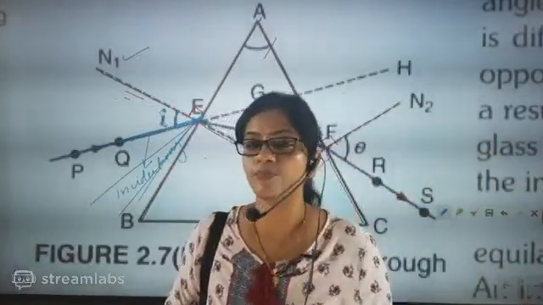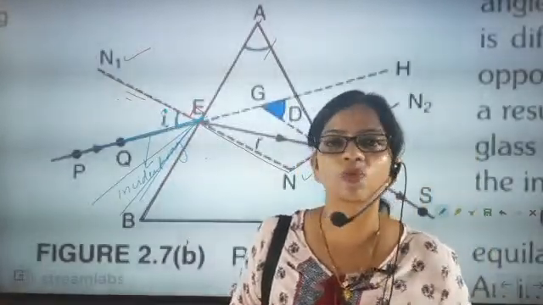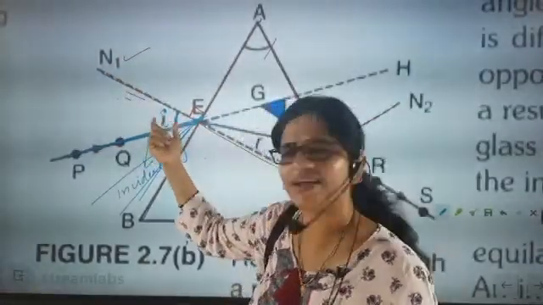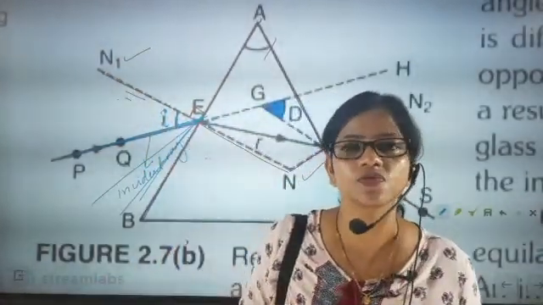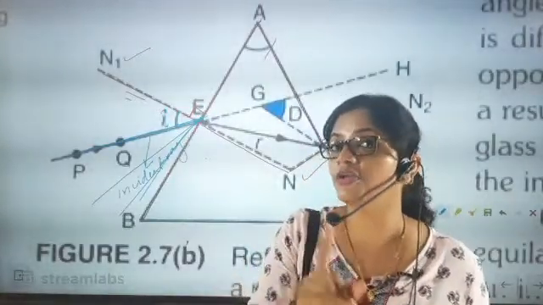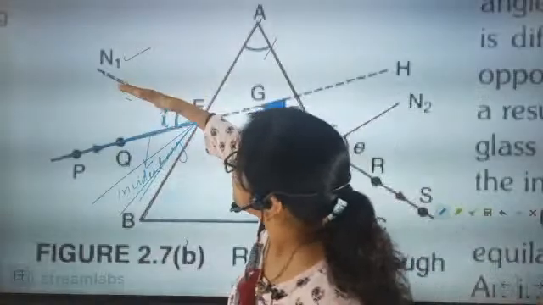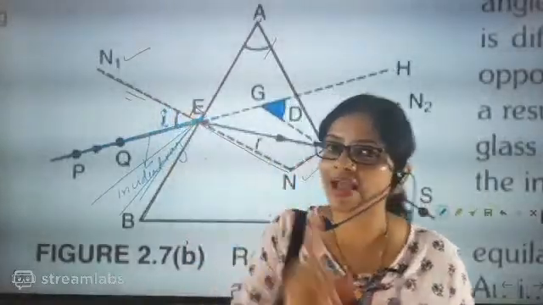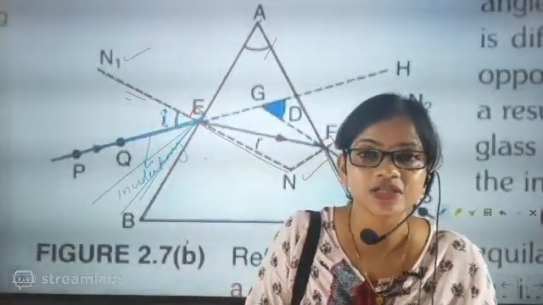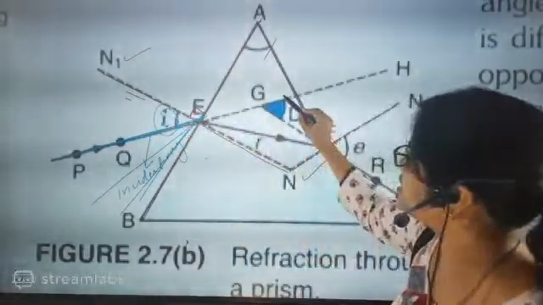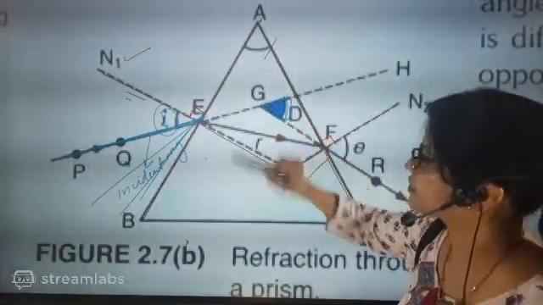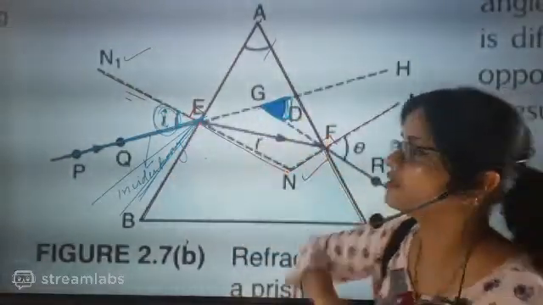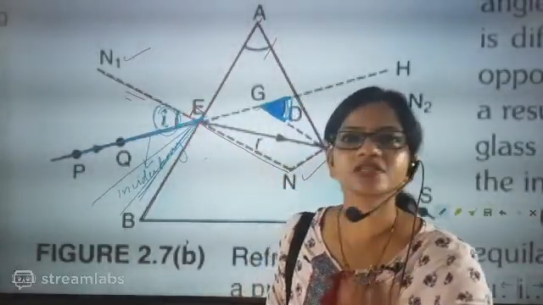Remember this point, beta: the angle of incidence will not always be the same. But the angle of incidence is very important for the prism, because the angle at which the light enters the prism will influence the deviation angle.